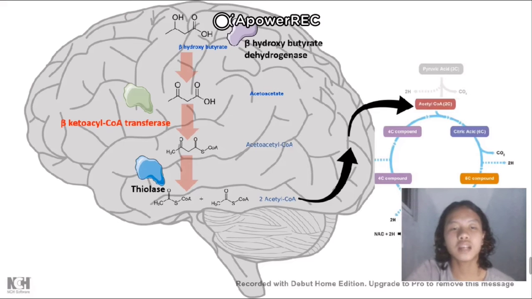Next, in the brain, B-hydroxybutyrate is converted to acetoacetate with the help of B-ketoacyl-CoA transferase, and is converted again to acetoacetyl-CoA, which with the help of thiolase is converted to acetyl-CoA. Now we have acetyl-CoA and the cycle can continue and produce energy.